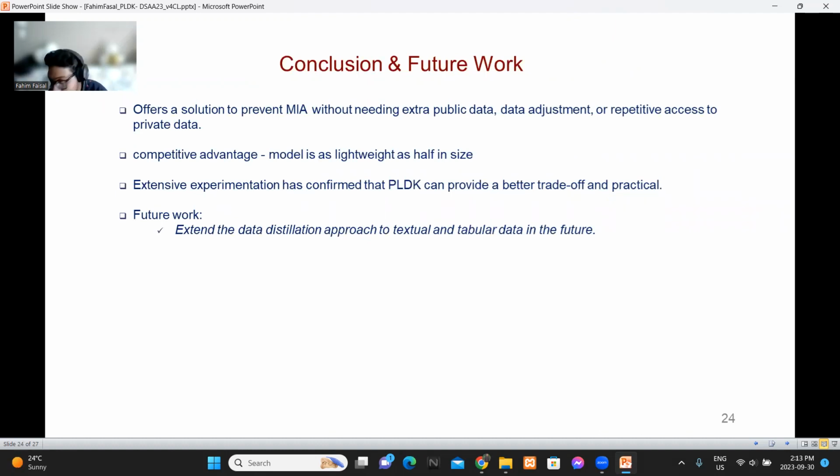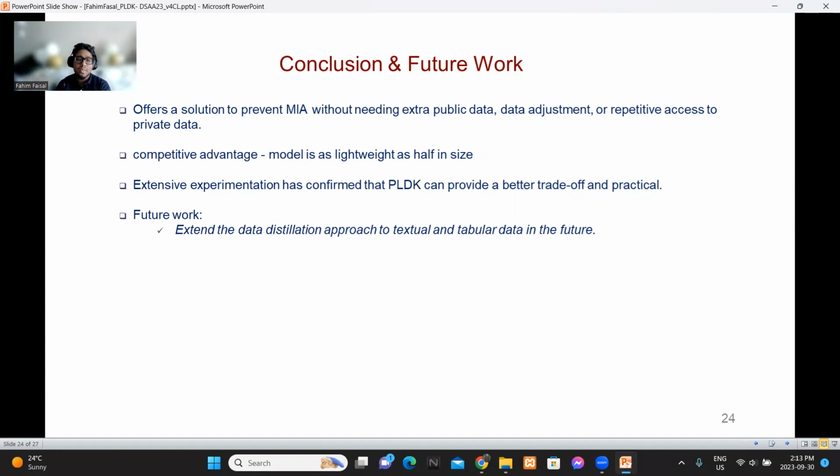In the conclusion and future work, we want to mention that our approach offers a solution to prevent MIA without needing extra public data, reference data tuning or adjustment, and it does not need repetitive access to private data like previous approaches. Our competitive advantage is that the model is lightweight, and the inference efficiency is much higher, and it is more practical because it can be directly deployed in edge devices.